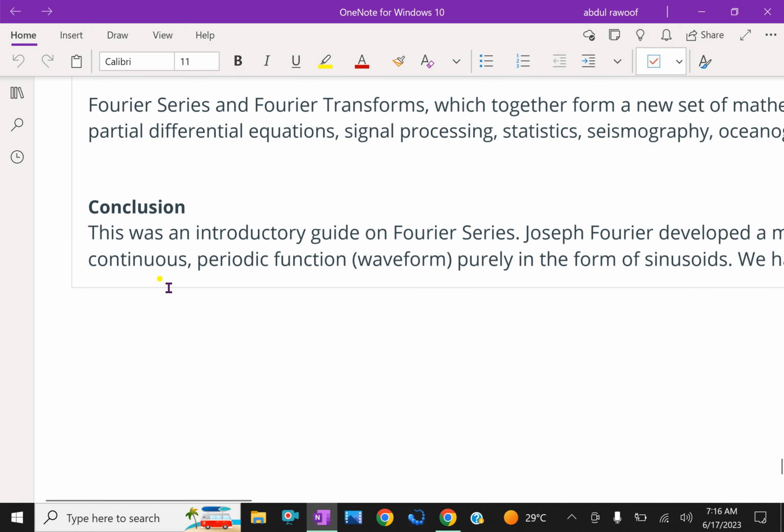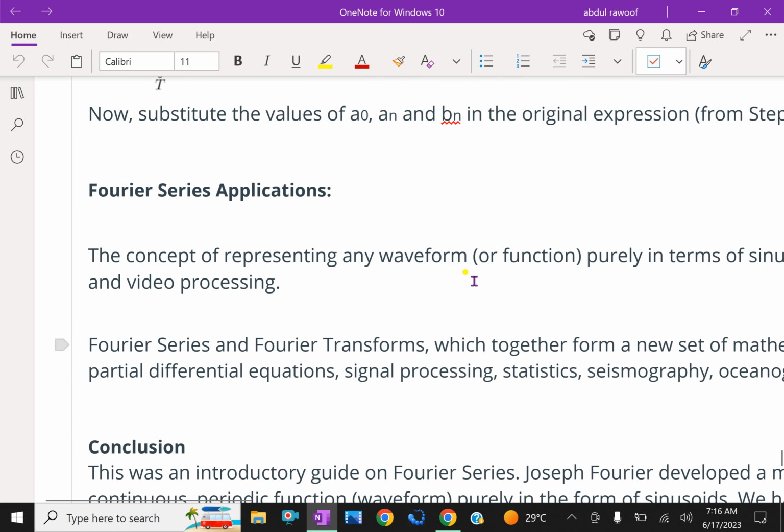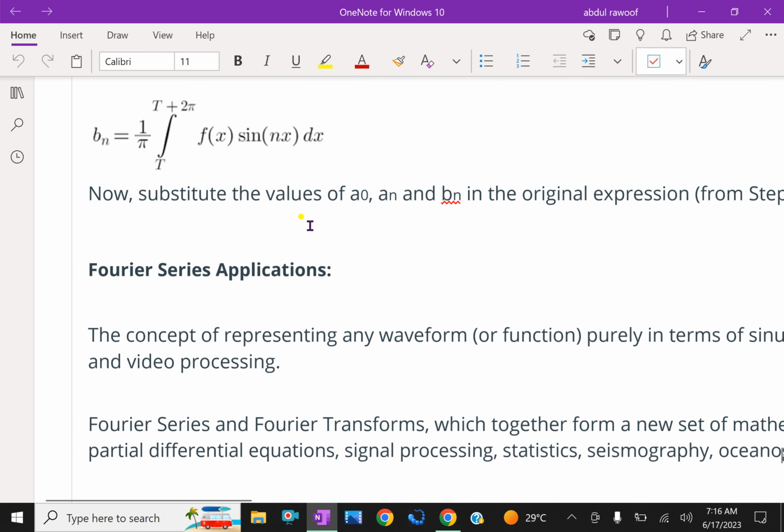Conclusion: this was an introductory guide to the Fourier series. Further, we will discuss some example problems on Fourier series in upcoming videos.